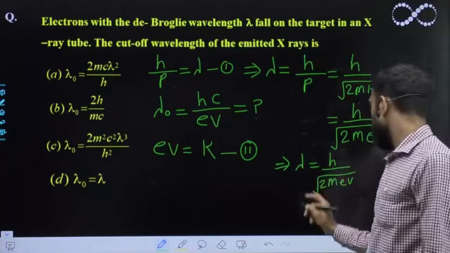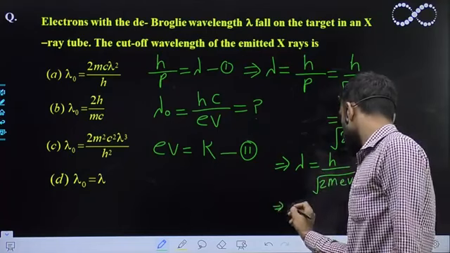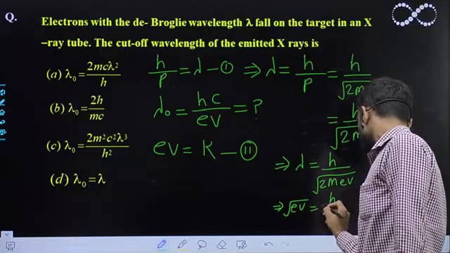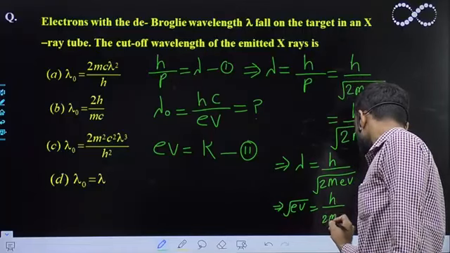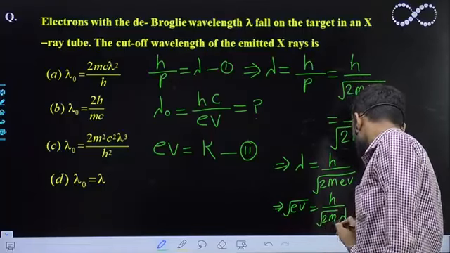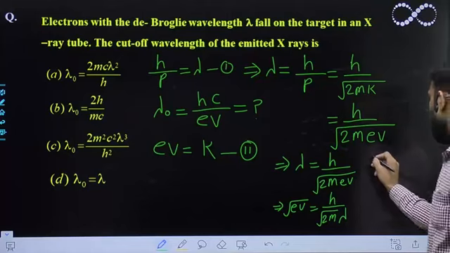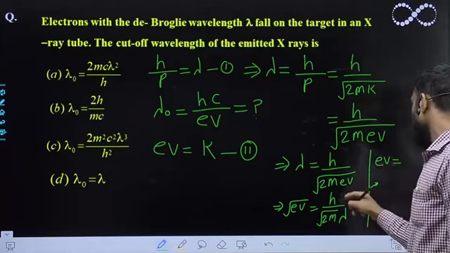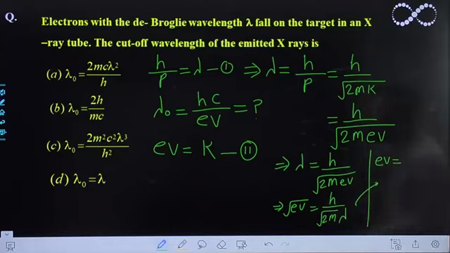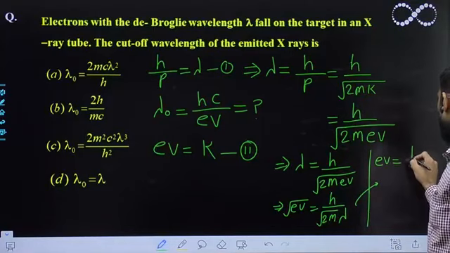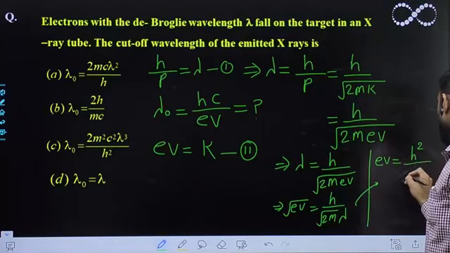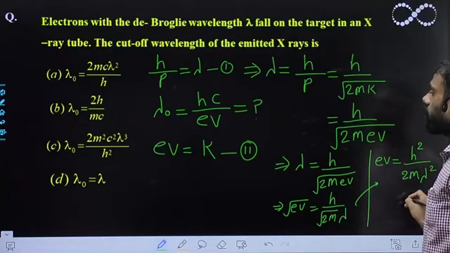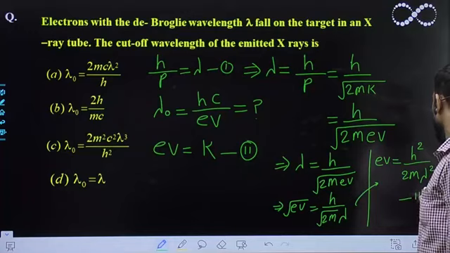So I can take this one this side. So this becomes root eV is equal to h upon root 2m lambda. So from here I can say eV is equal to, if I do the squaring both sides, eV will become h square upon 2m lambda square. So let us call this equation 3.